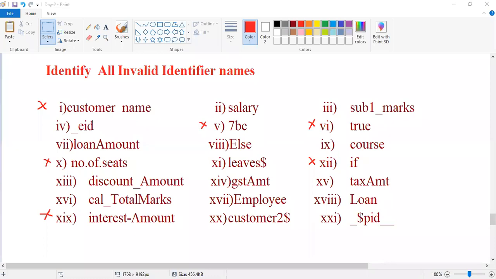The tenth one, number of seats, is invalid because the dot symbol is present. That's why it is invalid. You can mention number underscore of underscore seats. Okay, dot is invalid.